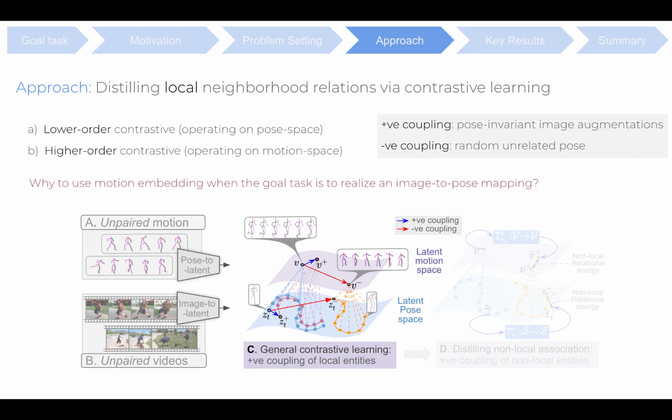One intuitive question is, why use motion embedding when the goal task is to realize an image to pose mapping? The hierarchical motion embedding facilitates a suitable platform to formalize temporally structured higher order relational associations of the pose space entities. Unlike positive coupling in contrastive learning, we introduce non-local relations that couple entities beyond the structural neighborhood, which effectively characterize long-range latent pose interactions. We next show a few examples of non-local relations defined in both pose and motion space.